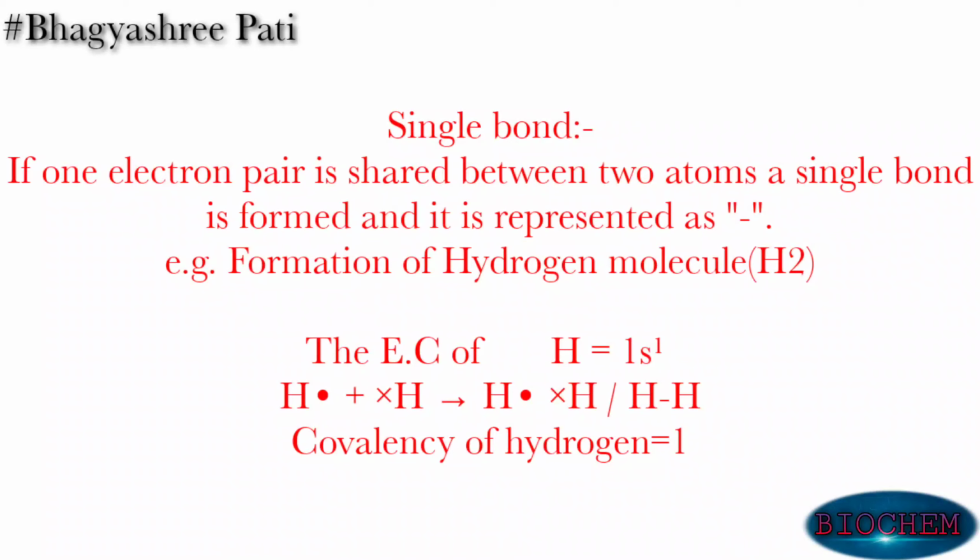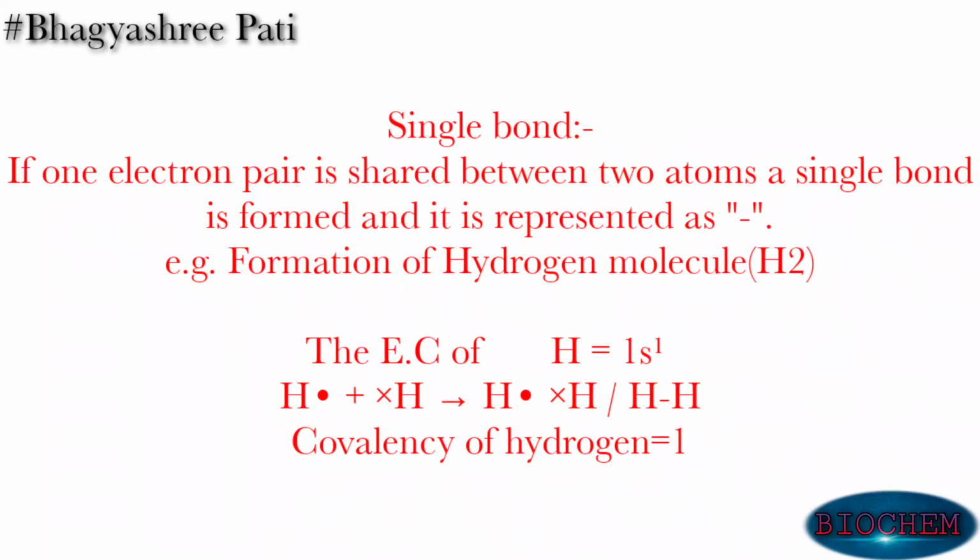This can be represented as the following. Here you can see H dot. Here the dot represents the one electron which is present in the hydrogen atom. So here two hydrogen atoms combine to form a hydrogen molecule, which is represented as H2, and a single bond is formed between the hydrogen atoms, and that single bond is known as single covalent bond.